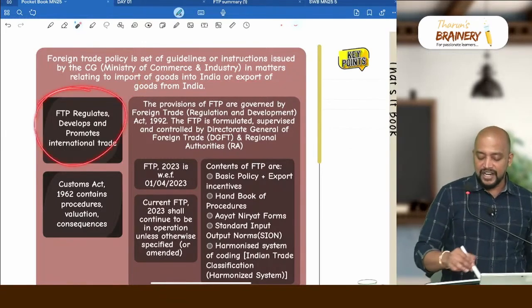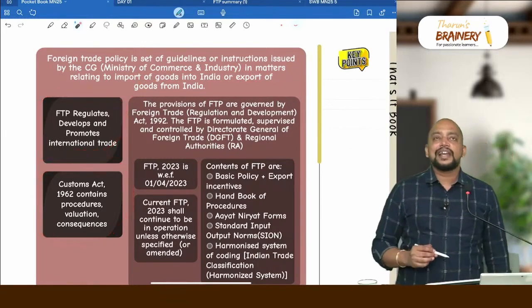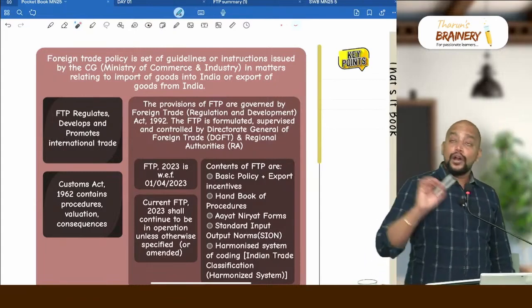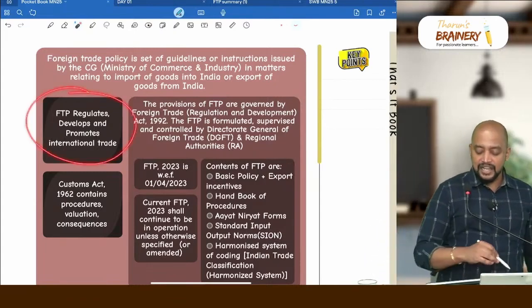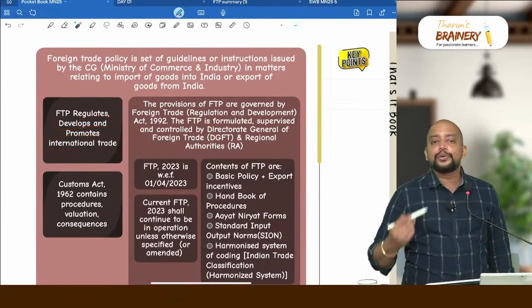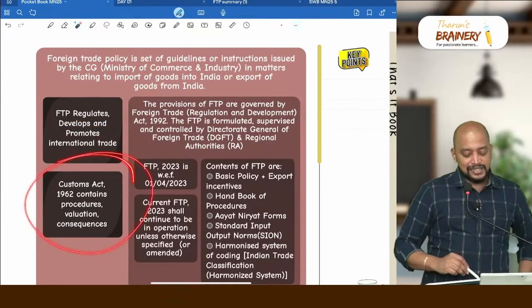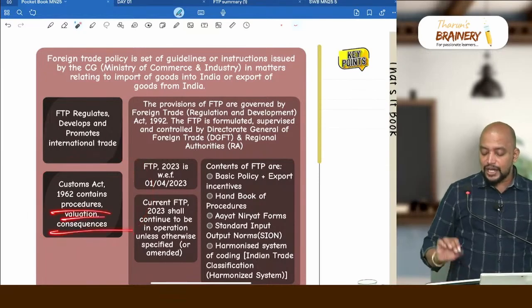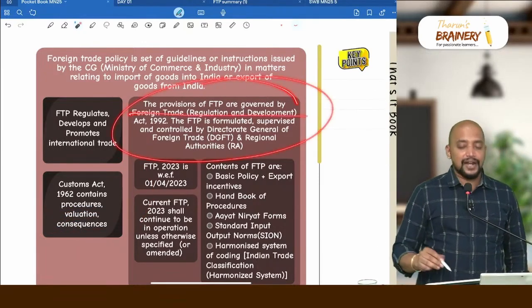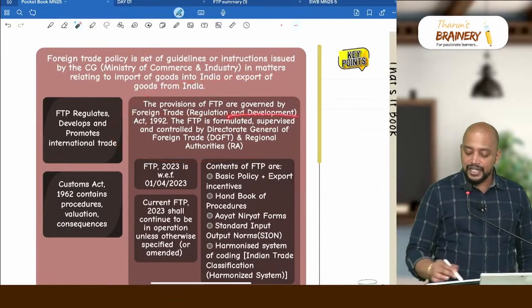Basically, what is the difference between FTP and customs? FTP is like the brain of international trade and customs is like the body of international trade. What to import, what to export is given in FTP. So it will regulate, develop and promote international trade. How to import and how to export is given in the Customs Act. It contains procedures, valuation and consequences. And the provisions of FTP are governed by one act. What is that act? Foreign Trade Regulation and Development Act.